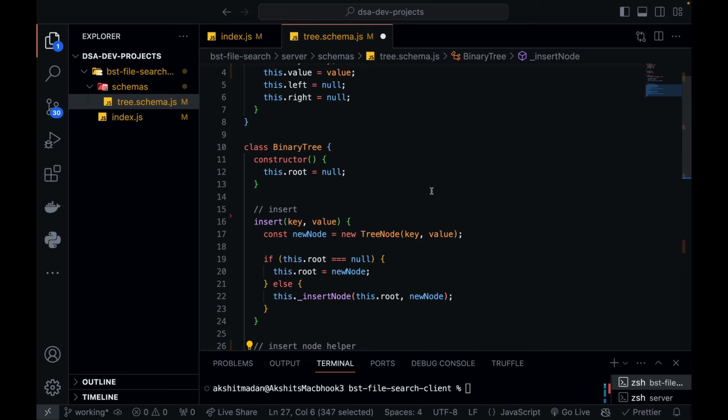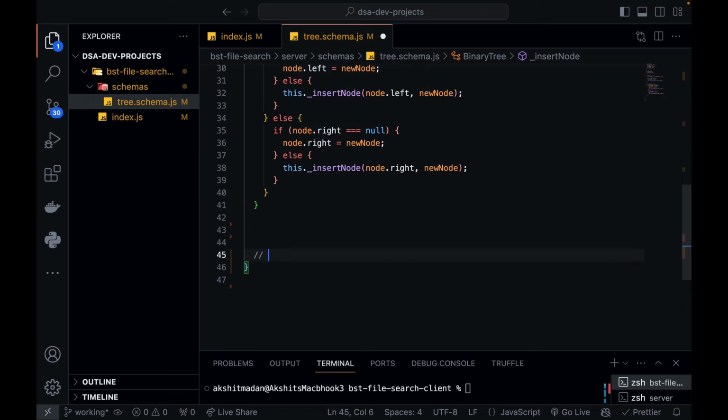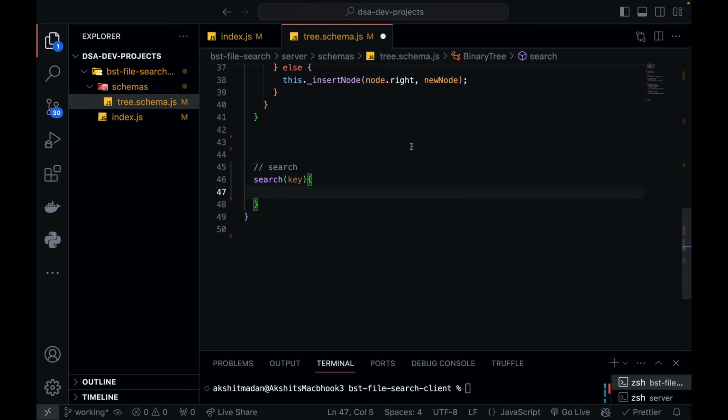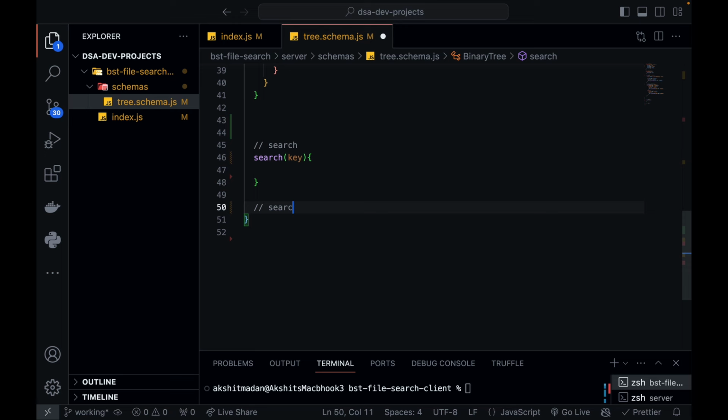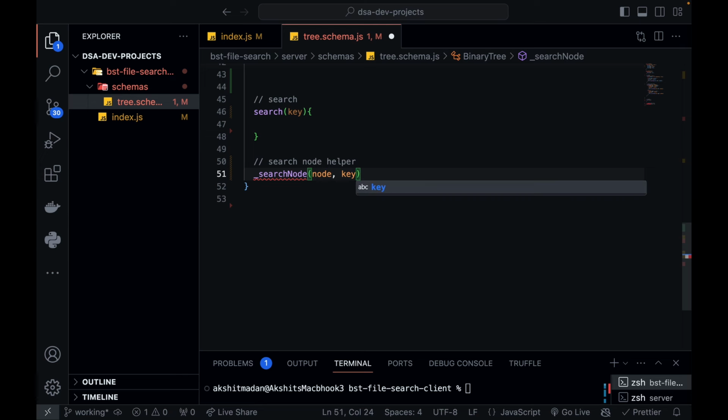Okay. Now the next thing that we need to do is searching a node in the binary search tree. For this also I'll be having a search function, right? What do you need to search? You need to search a key, because the user is going to enter the file name. So search key. Now for this search also, I'll be having a search node helper function. So again, we are going to use recursion. Let's define it like this, search node, and this is going to take a node and a key. For this node, we will be comparing the node value, that means the node data, with the key.